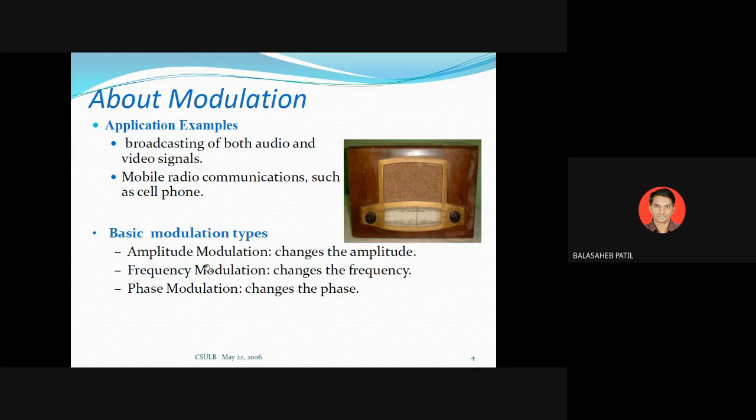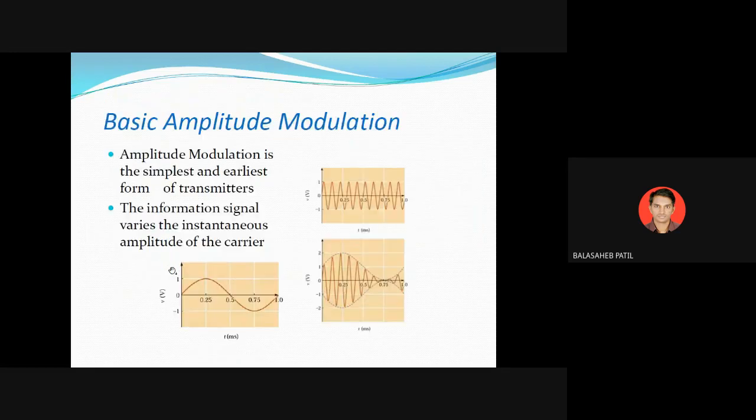So you change the frequency of the carrier signal in accordance with the instantaneous value of the modulating signal, keeping amplitude and phase constant. That is frequency modulation. Similarly for phase modulation, the phase of the carrier signal changes in accordance with the instantaneous value of the modulating signal, keeping amplitude and frequency constant.